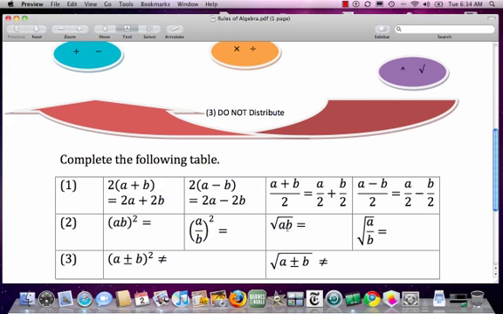Well, root of AB, root over multiplication, you give 1 root to each. It's root A, root B. Root of A divide B is root A divided by root B.